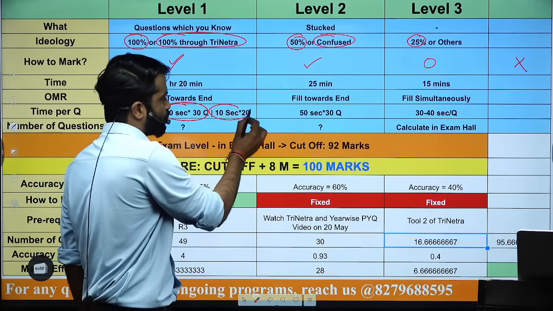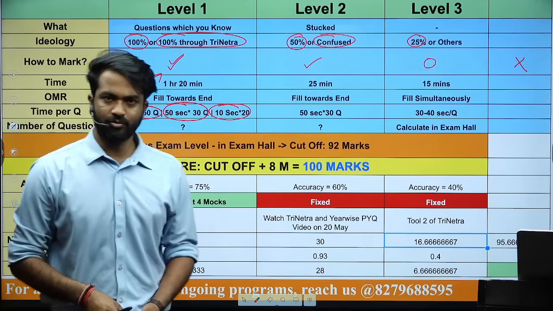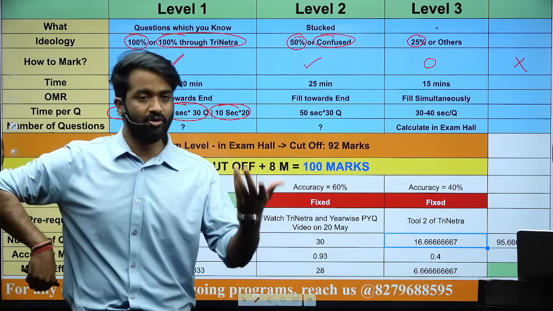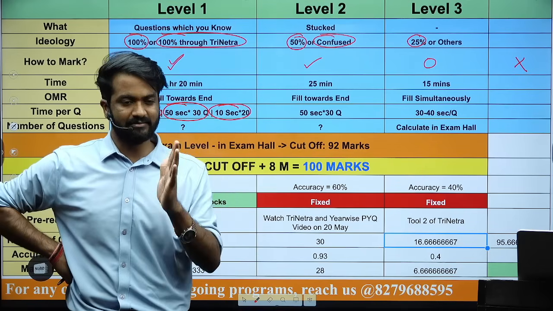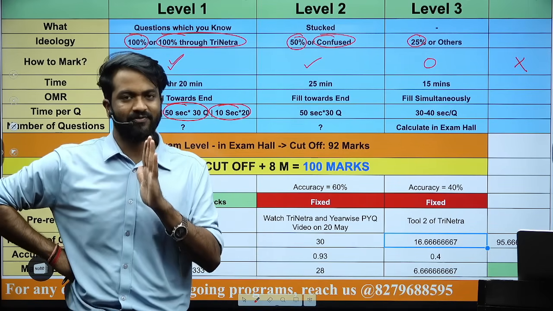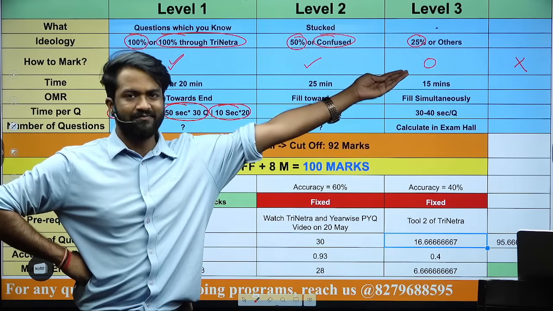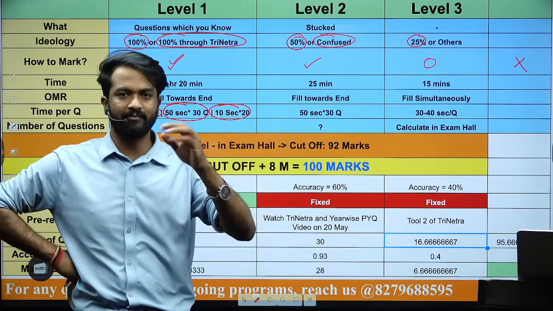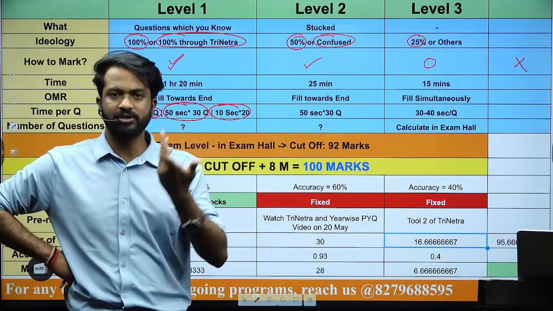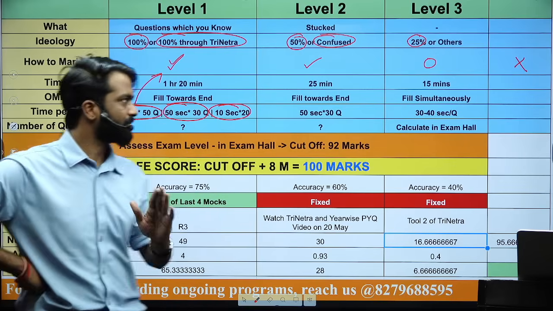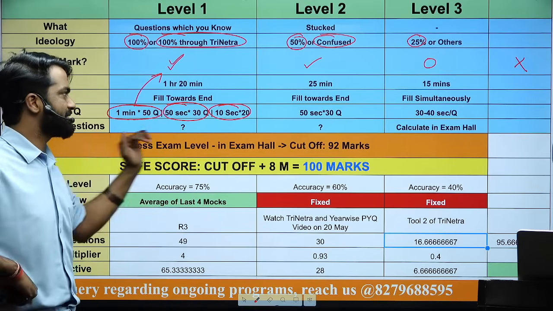10 seconds to those 20 questions in which you know, I don't know whether I will be able to apply the logic. I have not heard it. Let's not waste the time in the first go on this. Let's mark it circle. And maybe 2 seconds or 5 seconds on the question in which you don't know anything. भाई क्या पूछ लिया, मत ना logic ना कुछ नहीं लगेगा, ठीक है. This is the marking. This is the timeline.